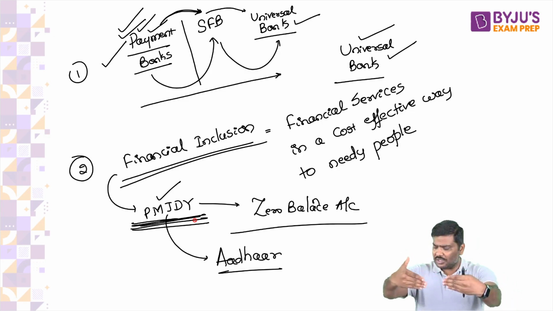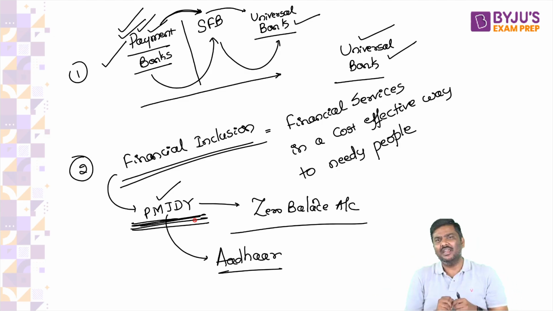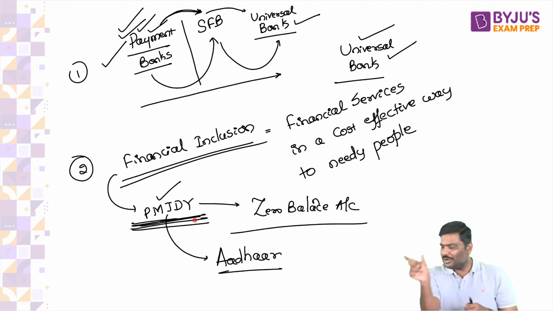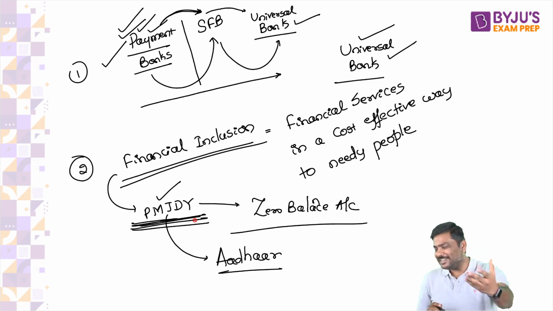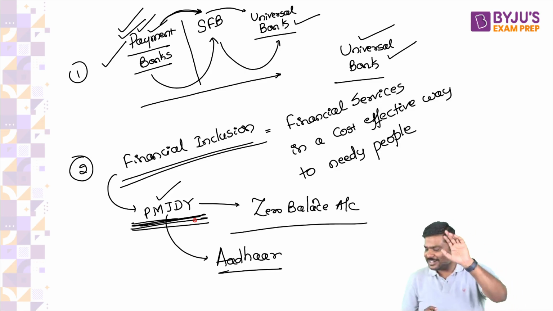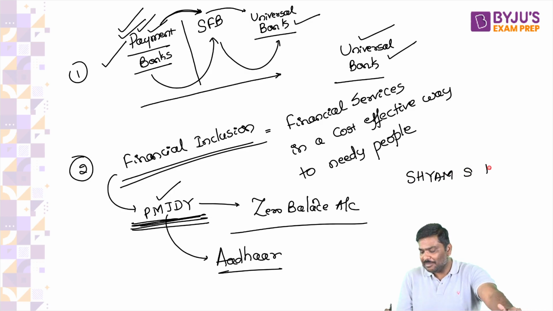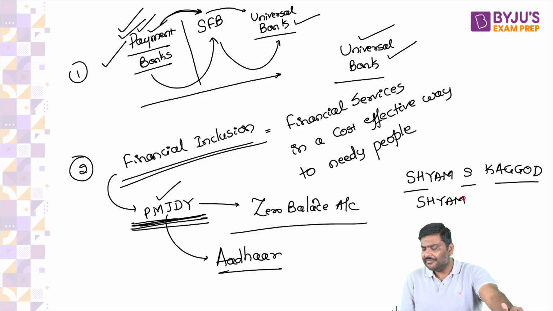Now they will hold both the documents in front of them and they'll simply say there's a slight difference in the name from one document to another document. For example, trust me, this happens. I worked as a manager. Trust me, all of this will happen. For example, my name is Sham S. Kagod. So let's say in one document it says Sham S. Kagod, and in another document it will simply say Sham SK.